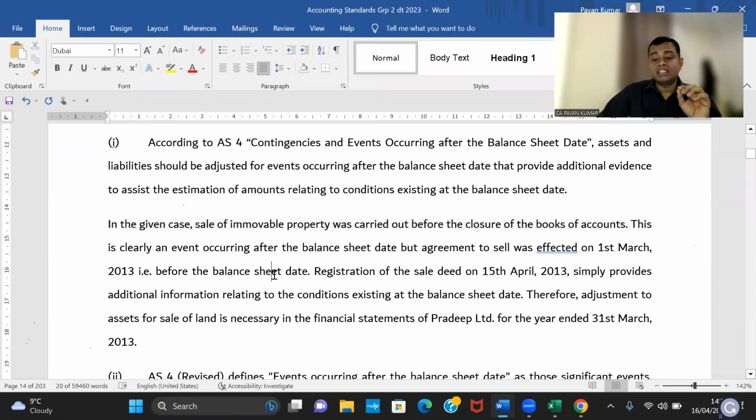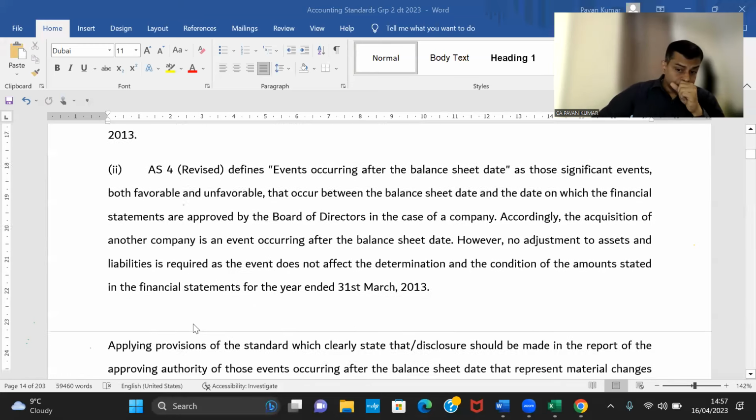Look here. In the given case, the sale of movable property was carried out before the closure of books of account. This is clearly an event occurring after the balance sheet date, but the agreement to sell was effected on 1st March. It is before the balance sheet date. Registration on 15th April simply provides additional information relating to the conditions existing. Therefore, adjustment to assets for sale of land is necessary in the financial statements for the year ended. This is an adjusting event.